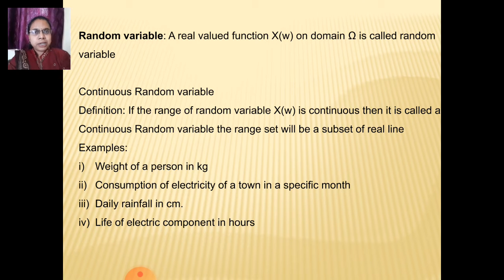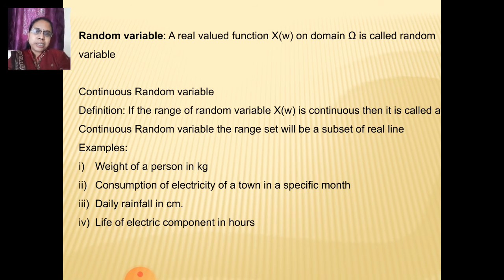What is a random variable? A real valued function X of omega on domain omega is called a random variable. So what is a continuous random variable? Its definition says that if the range of random variable X of omega is continuous, then it is called a continuous random variable. So what is the continuous range? That is, it is an uncountably infinite range which covers an interval. So for a continuous random variable, the range set will be a subset of the real line.